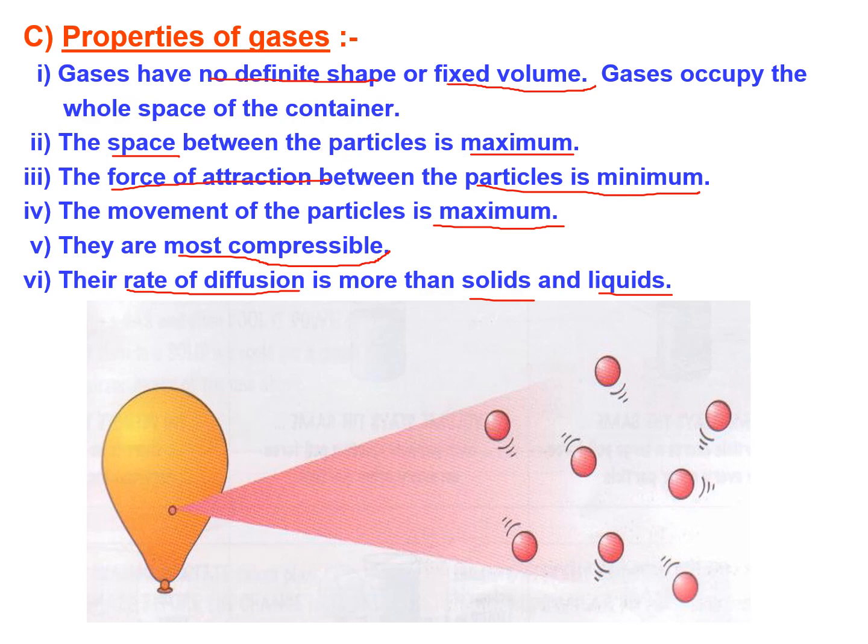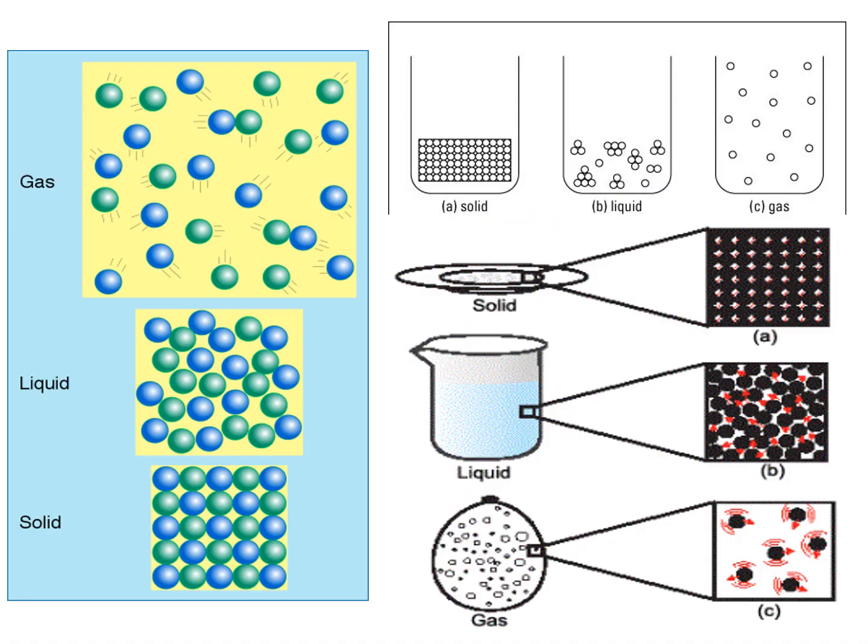So here we can see the arrangement of particles in solids, liquids and gases. In solids there is very little space. In liquids there is an intermediate space, whereas in gas the space between the particles is very huge. So this is a representative diagram of the same properties.